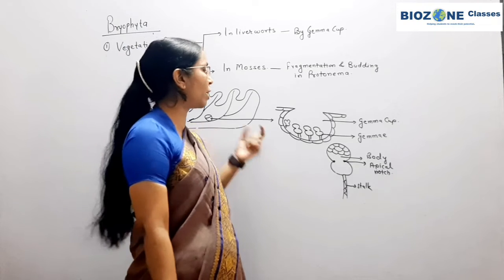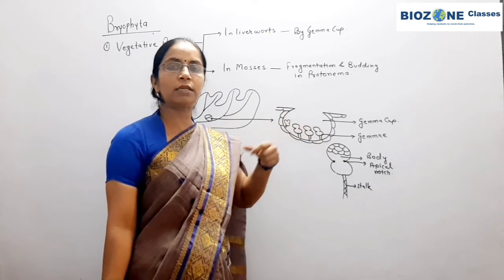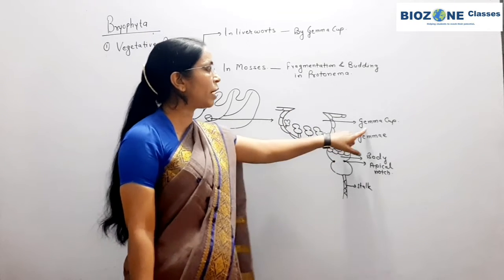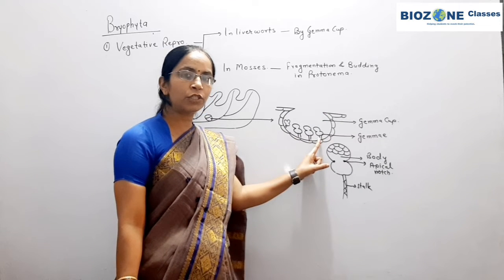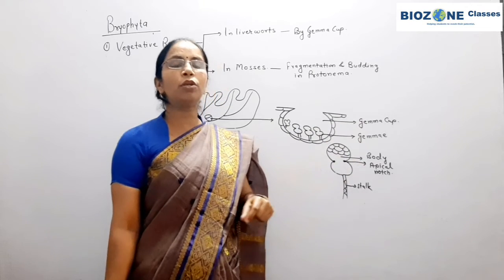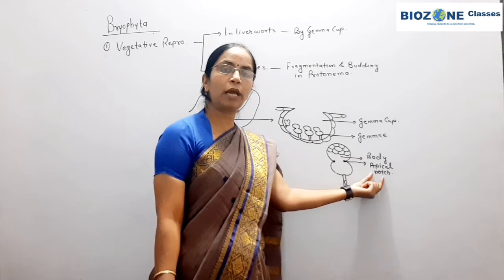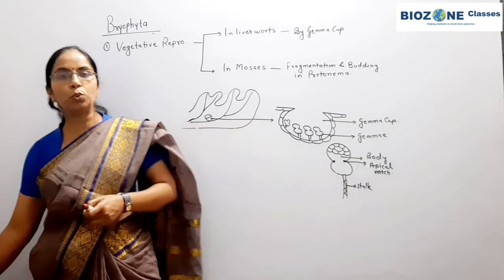So in dry soil, the gemma cup remains as it is. Once the summer is over and the rainy season returns, that means the favorable conditions have returned. Then the gemma cups are filled with water. Gemmae detach from the gemma cup, and with the runaway water the gemmae reach a new habitat, and with the help of the apical notch they will germinate, and upon germination they will result in the formation of a new thallus.